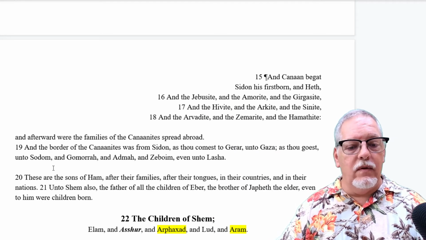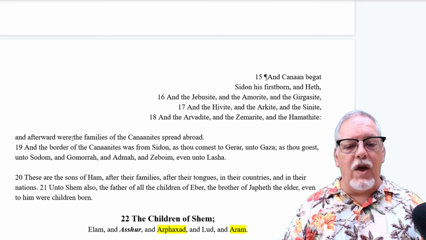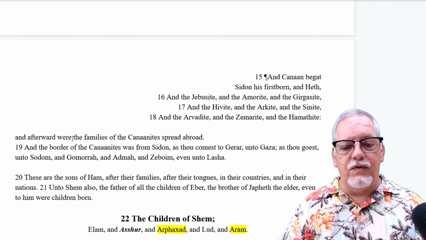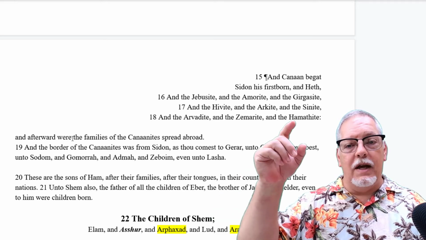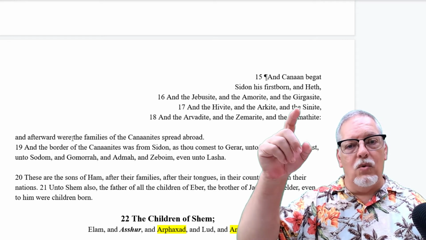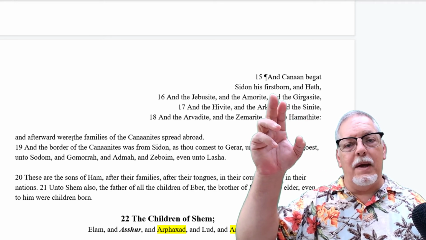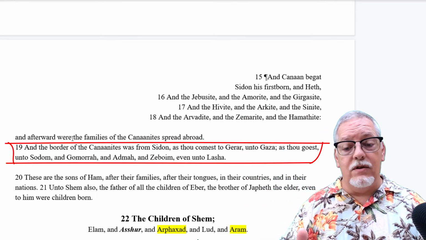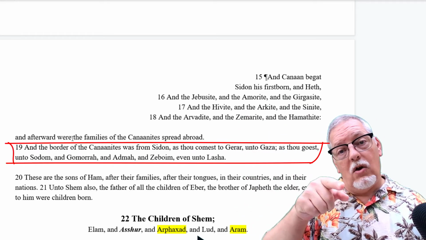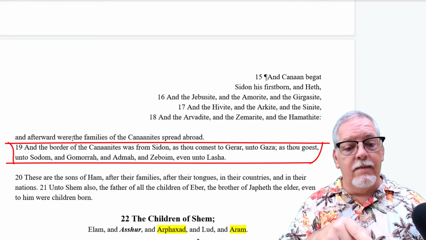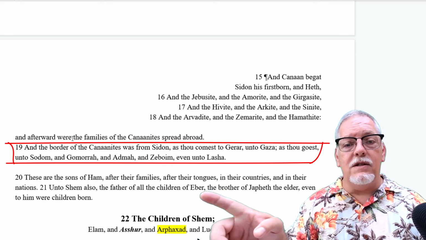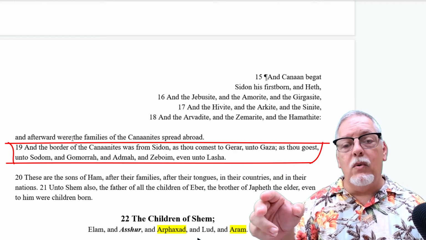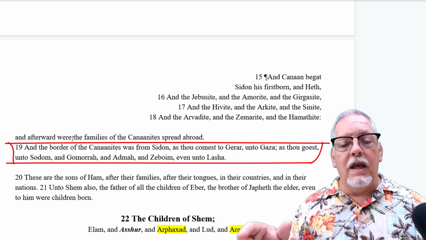Right? So notice that it says here, afterward were the families of the Canaanites spread abroad. The border of the Canaanites was from Zidon. We know where Zidon is, right? That's in the north of Canaan, of the land of the Palestines, of the Philistines. And then we go south to Gerar and Gaza, along that Mediterranean coast. And then we're going east to Sodom and Gomorrah and Admah and Zeboim. We know these places, even unto Lasha.